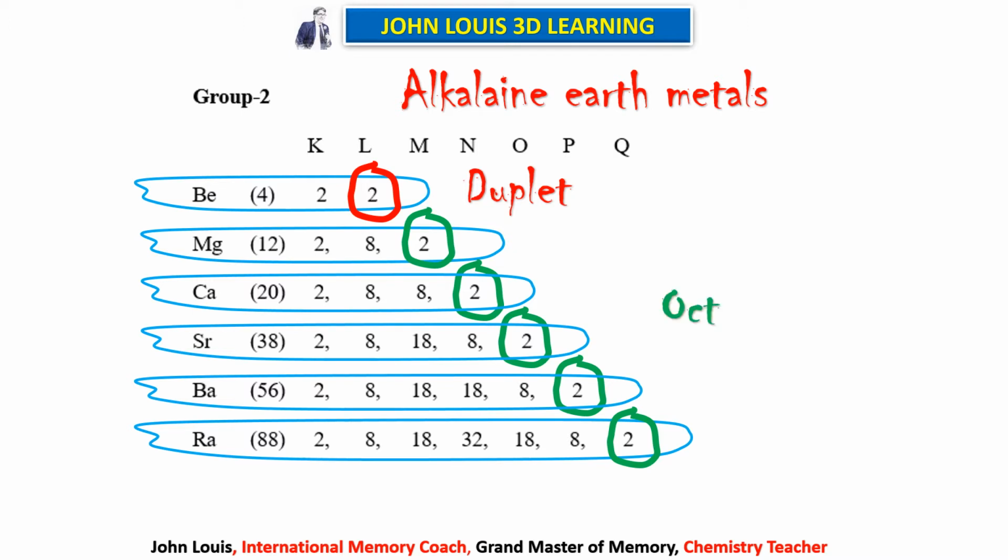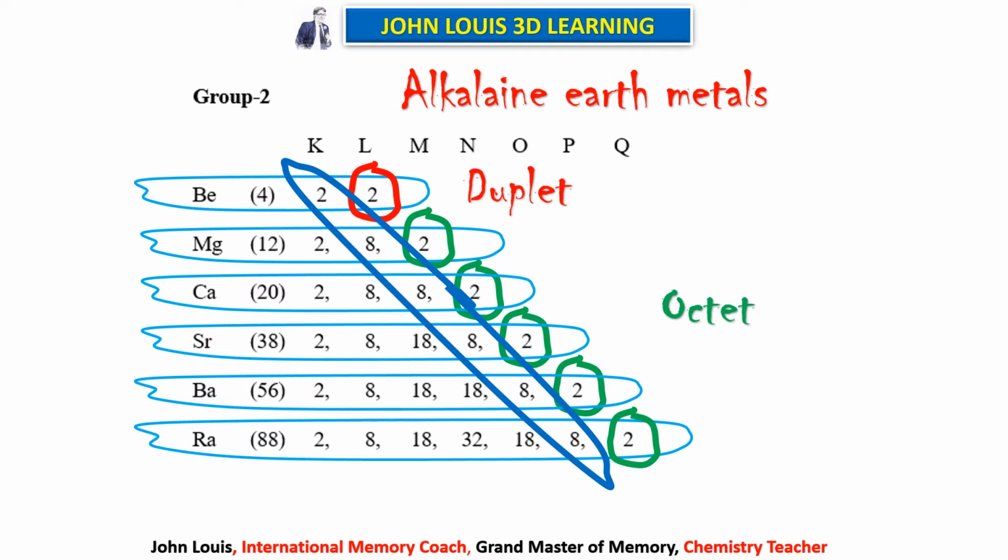In the penultimate orbit, they have 8 electrons except beryllium. Beryllium has 2 electrons in the first orbit, because the penultimate orbit in beryllium is the first orbit, which can maximum occupy only 2 electrons. Whereas all the other elements have 8 electrons in the penultimate orbit. So in the outermost orbit, everything has 2 electrons.